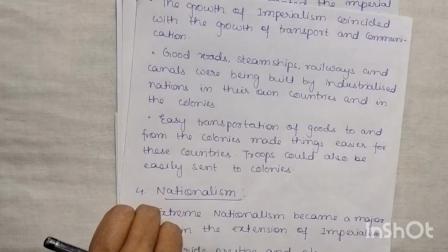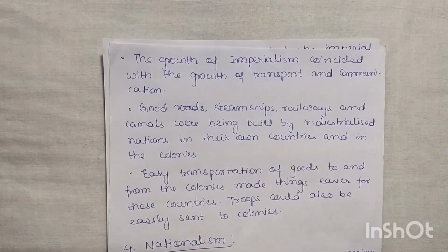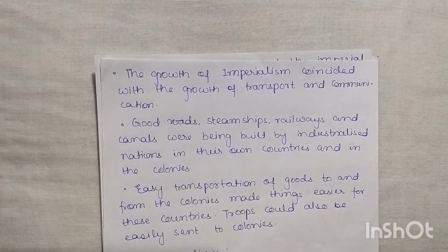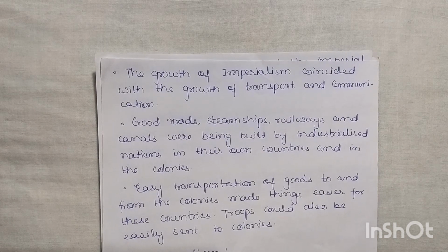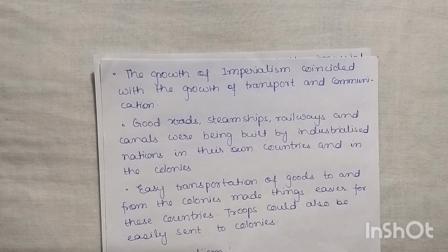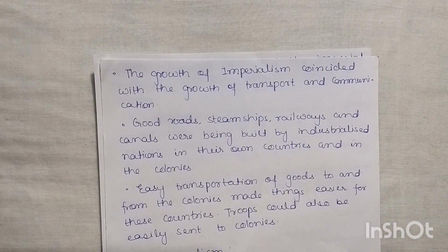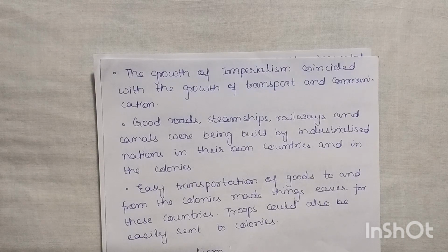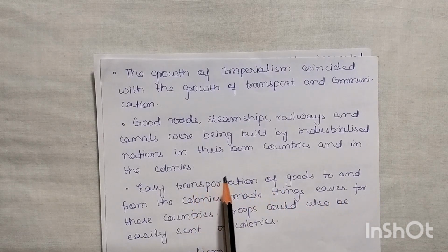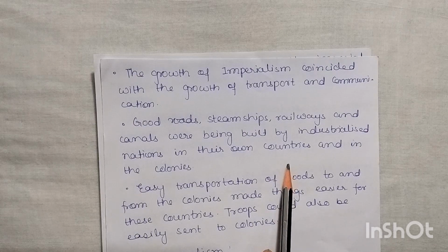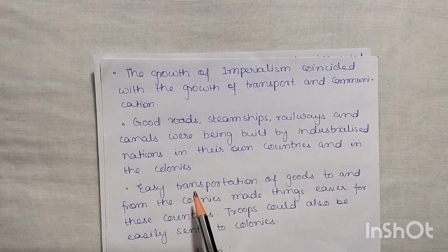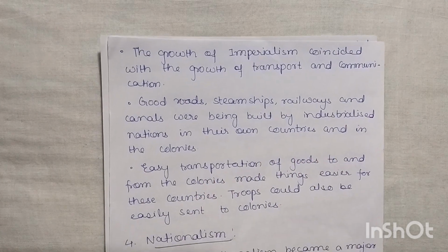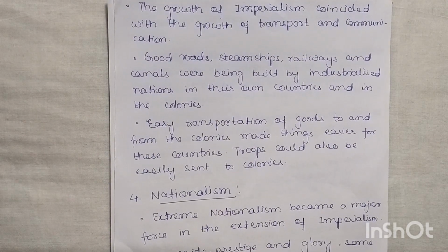The growth of imperialism coincided with the growth of transport and communication. As imperialism began to grow, what happened? Coincidentally, transport and communication also began to grow. Good roads, steamships, railways and canals were being built by industrialized nations in their own countries and in the colonies also. These industrialized nations were building roads and transportation, improving them in their own countries and in the colonies. So now there is smooth coming and going between the imperial nation and the colonies.